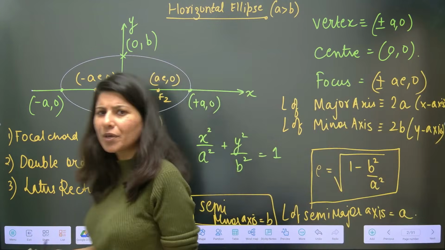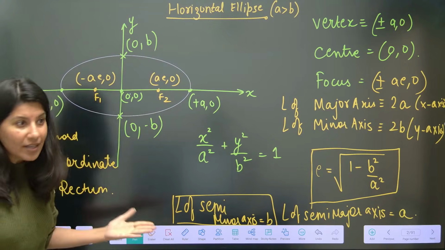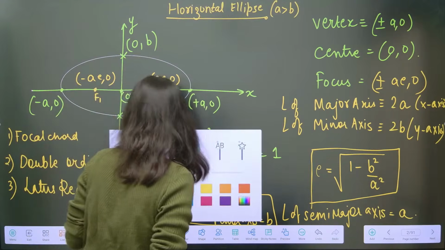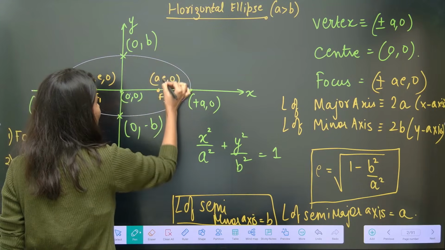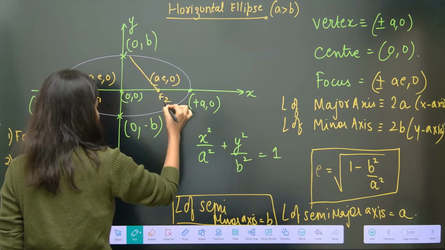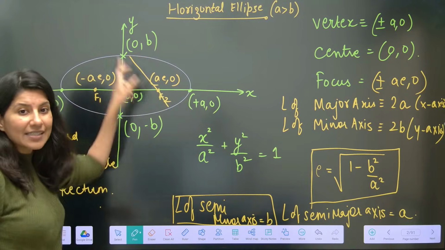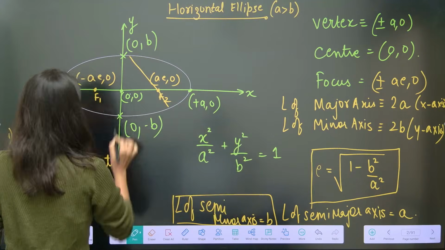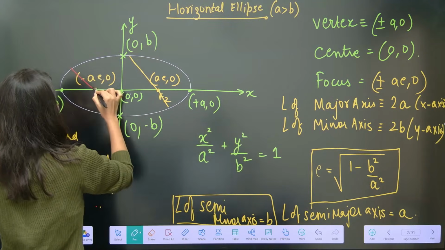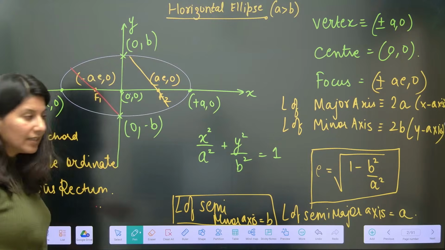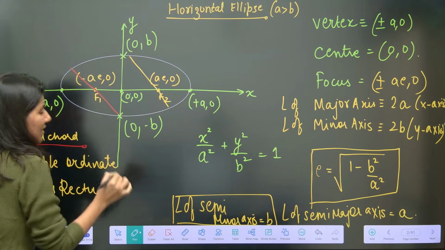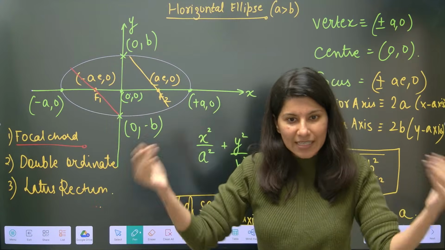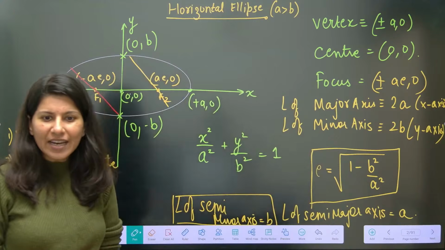Now focal chord. What is a focal chord? A chord which is passing through focus. So can you see, this will be your focal chord. Any chord which is passing through focus. This chord which is passing through F2 is a focal chord. This chord which is passing through F1 is also a focal chord. These two are focal chords. It is very obvious just by the definition also, a chord passing through focus is called a focal chord.